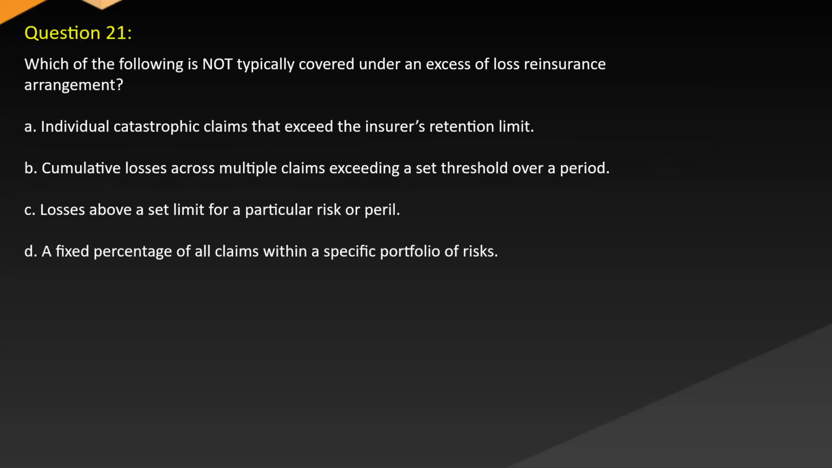Question 21. Which of the following is not typically covered under an excessive loss reinsurance arrangement? A. Individual catastrophic claims that exceed the insurer's retention limit. B. Cumulative losses across multiple claims exceeding a set threshold over a period. C. Losses above a set limit for a particular risk or peril. D. A fixed percentage of all claims within a specific portfolio of risks.